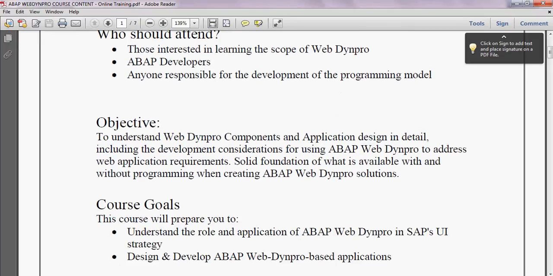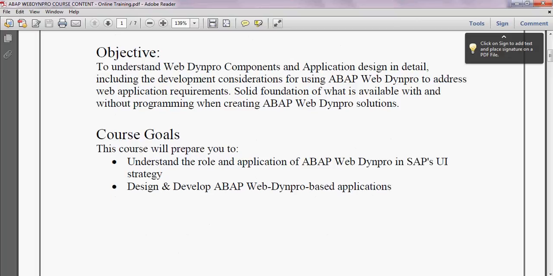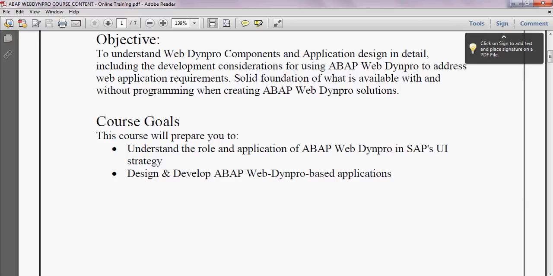The objective is basically to understand the WebDynpro components and application. What is the WebDynpro ABAP component architecture, and what can we do with WebDynpro ABAP? Everything is covered in this course. The course goal is that after attending this course, you will be able to understand the importance of ABAP WebDynpro in SAP's UI strategy, and you will be in a position to design and develop ABAP WebDynpro based applications.